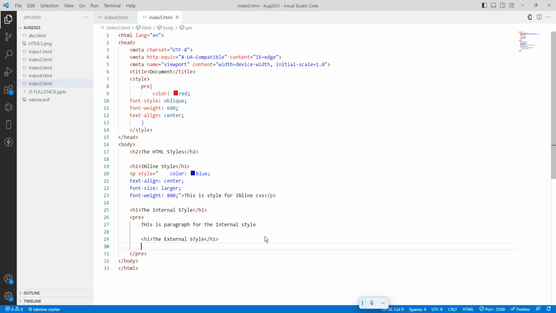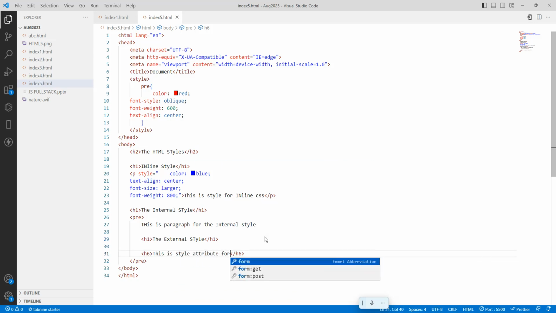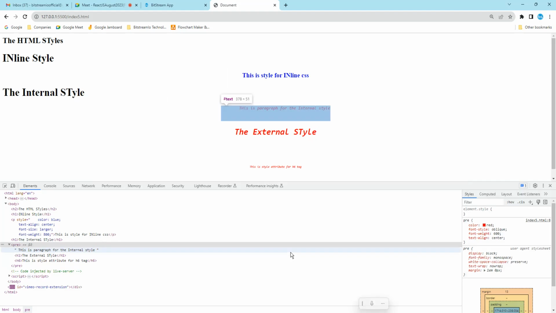So for this, I will take an h6 tag. This is a style attribute for the h6 tag. Okay. So here what happens? I will just run it.